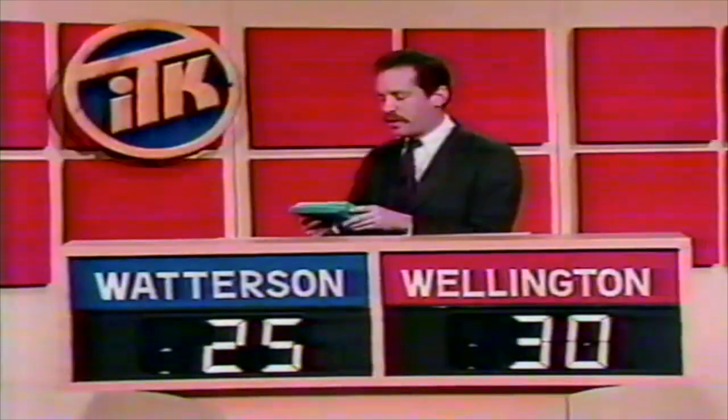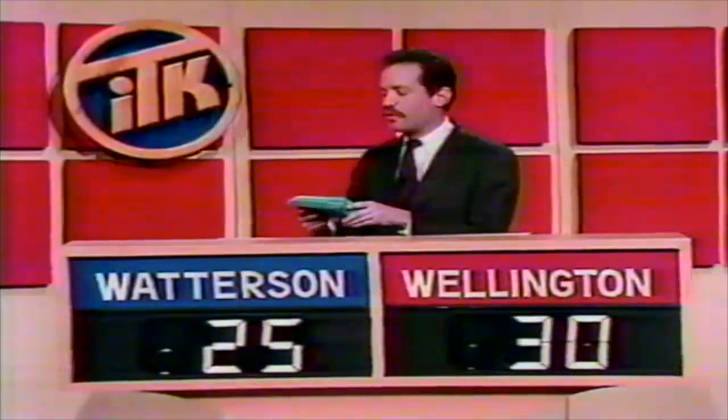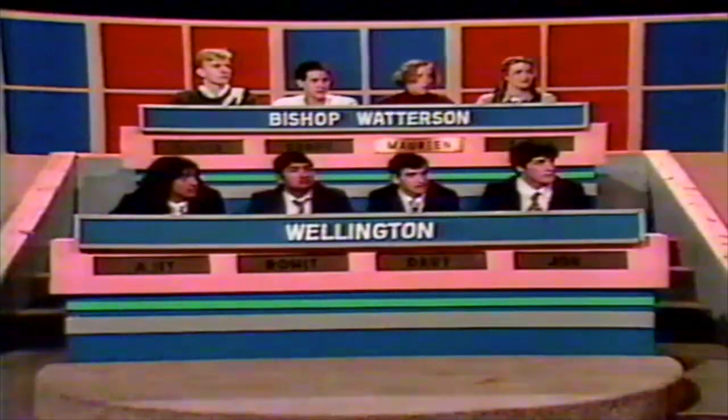Here now is a 15-pointer. Which term today is loosely used to describe rulers who accept no constitutional restraints on their power? Watterson Maureen: Dictator? This word completes the description of Catherine II of Russia and Holy Roman Emperor Joseph II as enlightened what, Wellington? Wellington Ajit: Despots. Despot is correct for 15 points.